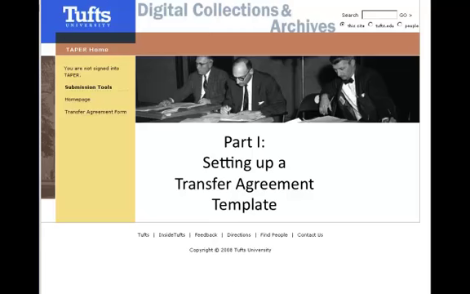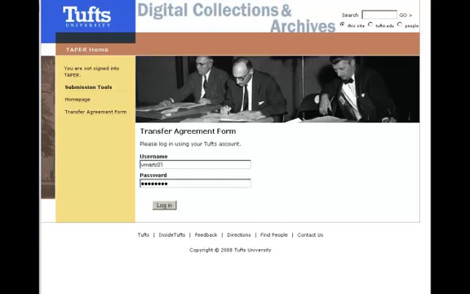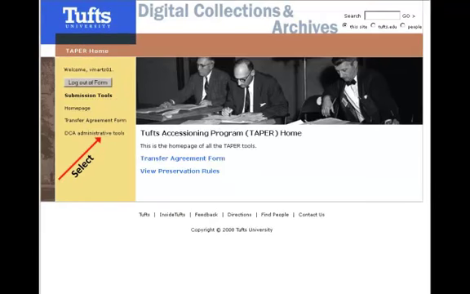Let us begin. To access the Submission Agreement Builder tool for the creation and management of transfer agreement forms, it is necessary to log in. This process allows us to authenticate users and provide appropriate restrictions and levels of confidentiality for access to our accession information. It also makes sure that only authorized personnel complete transfers for an office or donor. Once we are logged in, the first step is to select the Administrative Tools option from the left-hand navigation panel.